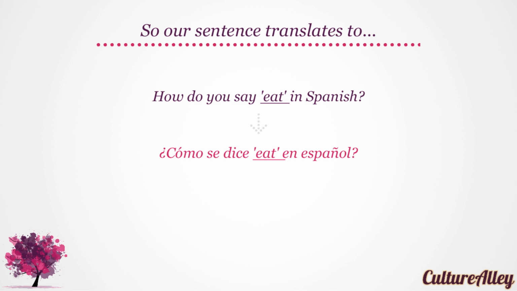Taking an example of the word eat, our sentence, how do you say eat in Spanish, translates to como se dice eat en español. Can you try that? Como se dice eat en español.